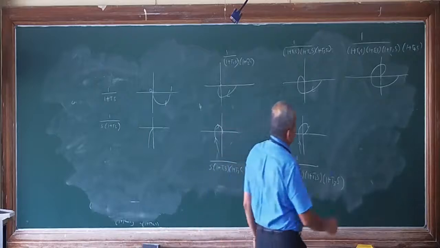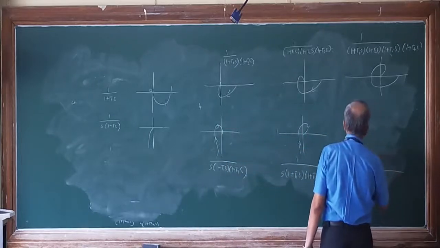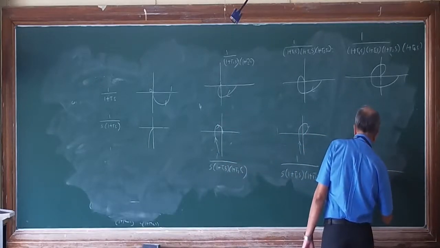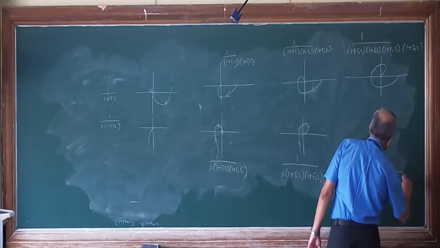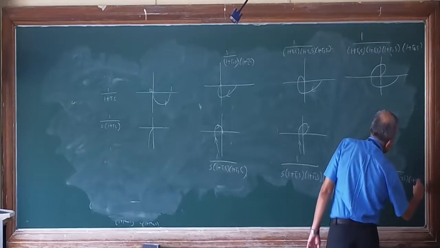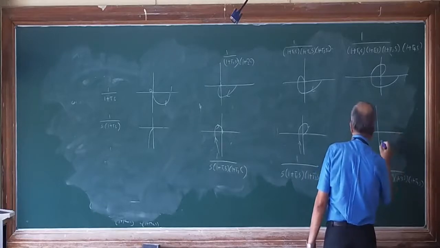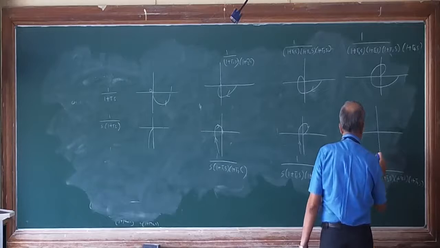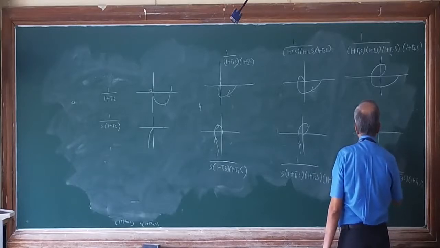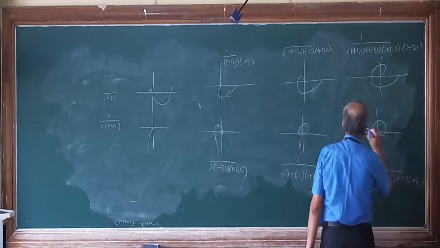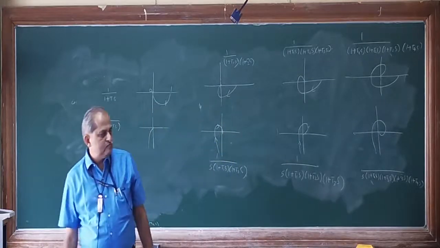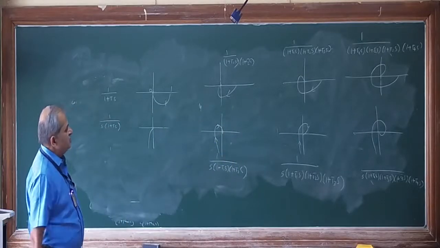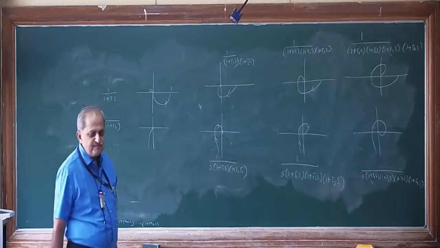Same problem here. S into 1 plus t1s, 1 plus t2s, 1 plus t3s, 1 plus t4s. This problem will start here, like these. These are called standard polar plots.